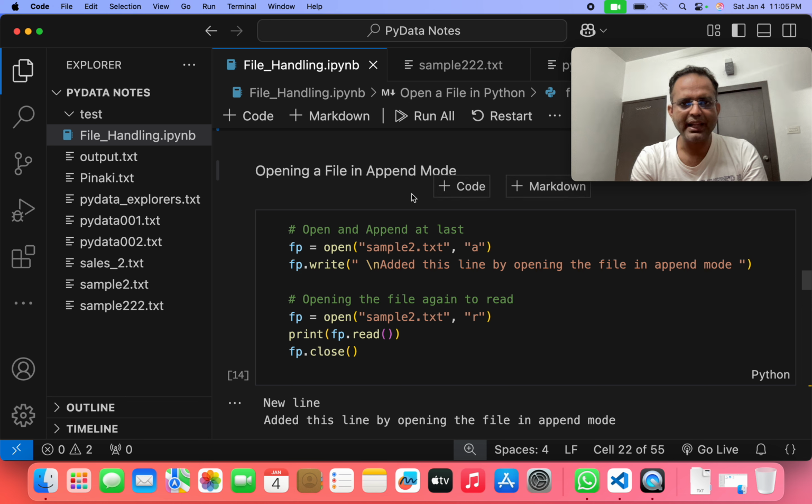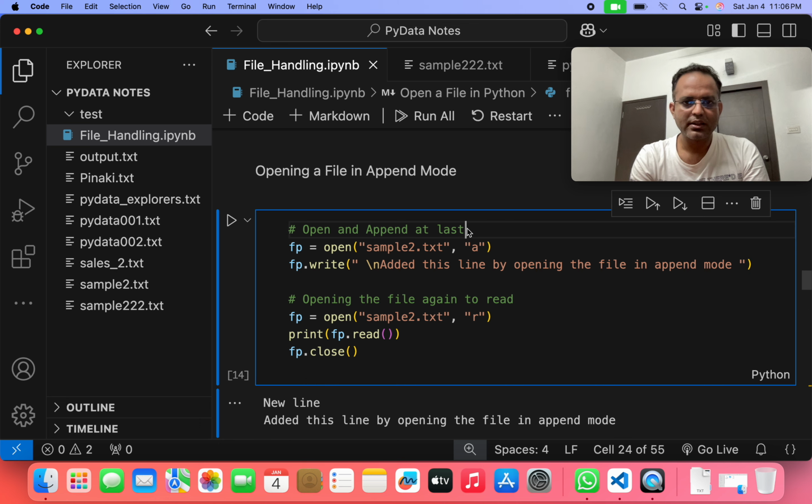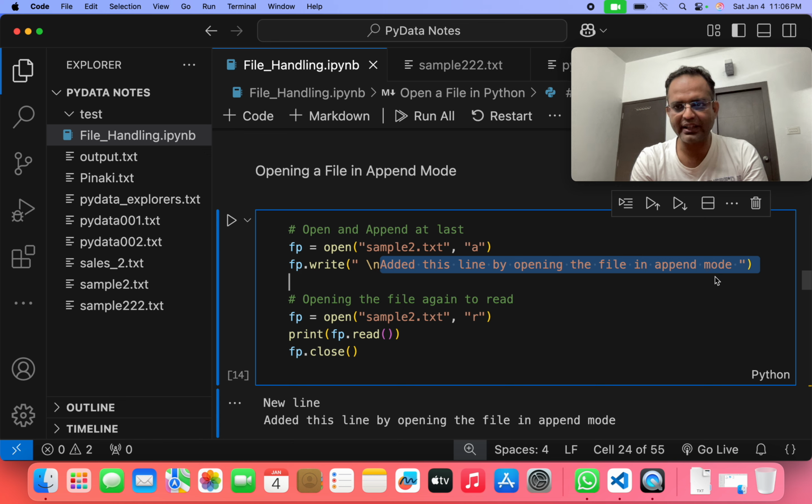Now opening the file in append mode. Append mode means it will be included one by one. What is that? fp is equal to open, within the first bracket sample.txt, we want to open, comma, within quotes a, and a is basically the append. What will we append? fp.write function, we write here and we use the \n. It means this line will be added in the next line. What will be written there? Added this line by opening the file in append mode.